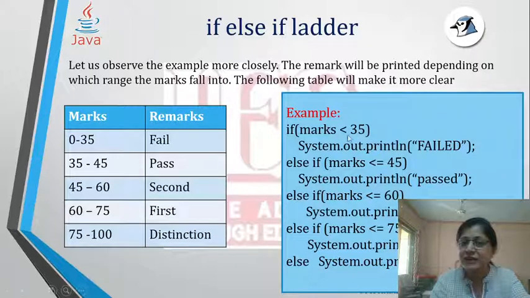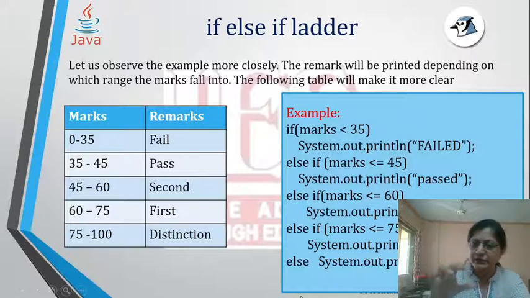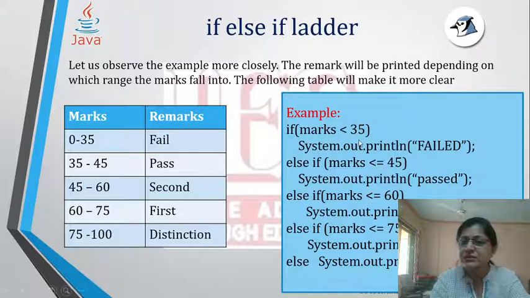That means it is covering the range of 0 to 35. If it is falling in the range of 0 to 35, it will print failed, and it will not check the remaining statements and will come out of the if. Only if the marks was not less than 35, let's say it was 75 suppose, then it goes on to the next one.